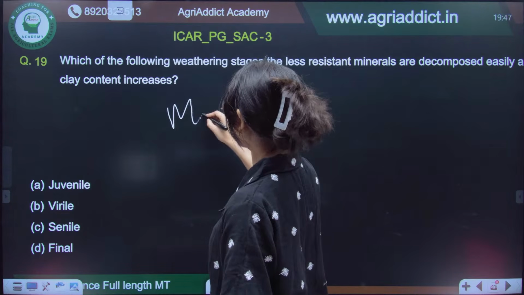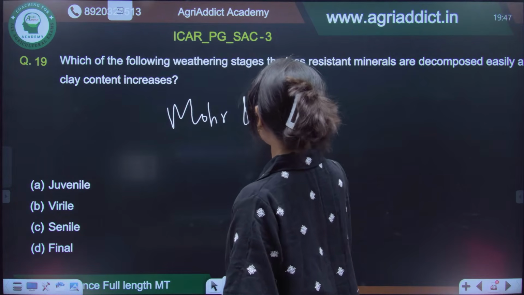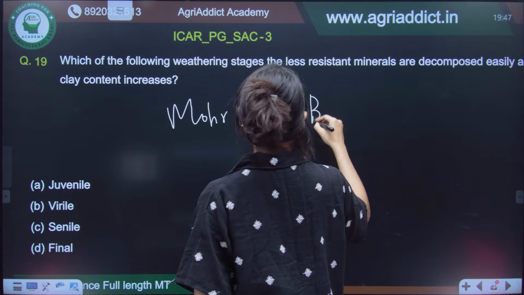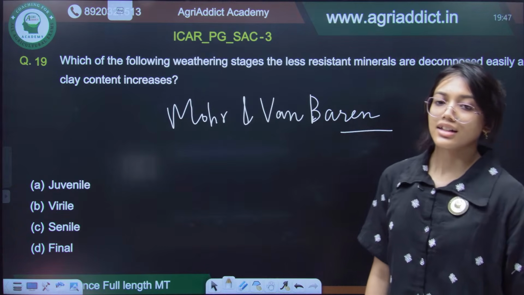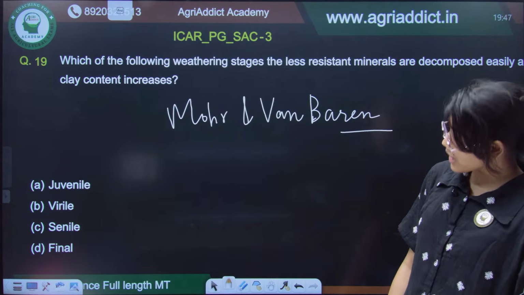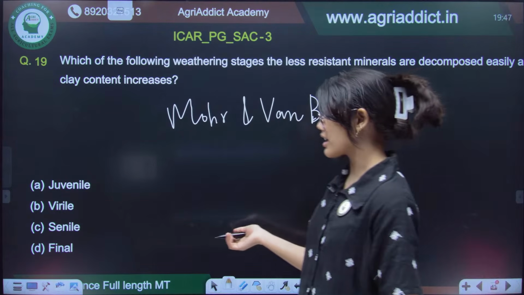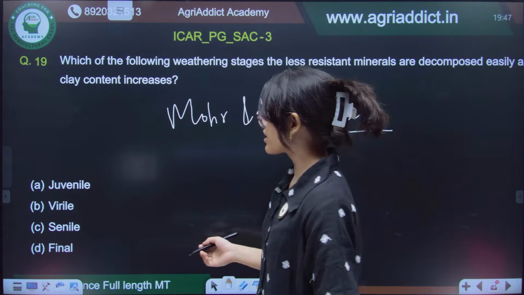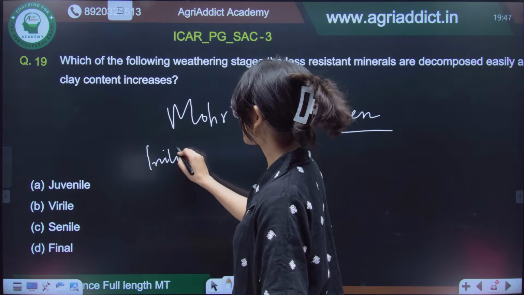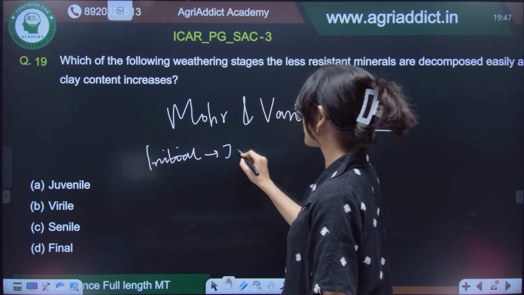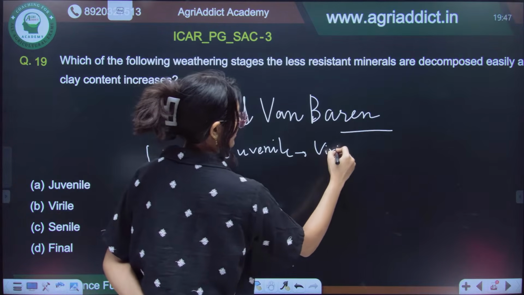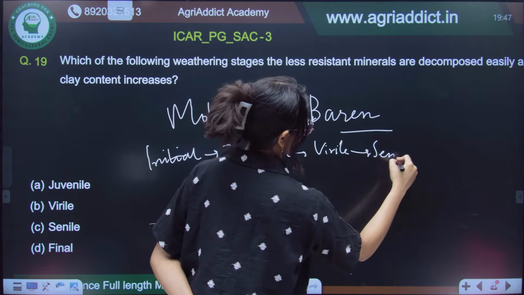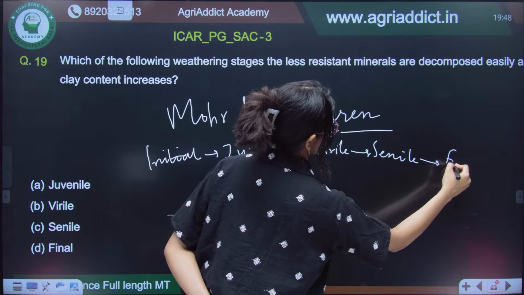So, they were given by Jenny and Van Wambeke. Right? So, the weathering stages of different elements were given by Moore and Van Garen, and they are divided into initial, juvenile, virile, senile and final, right?